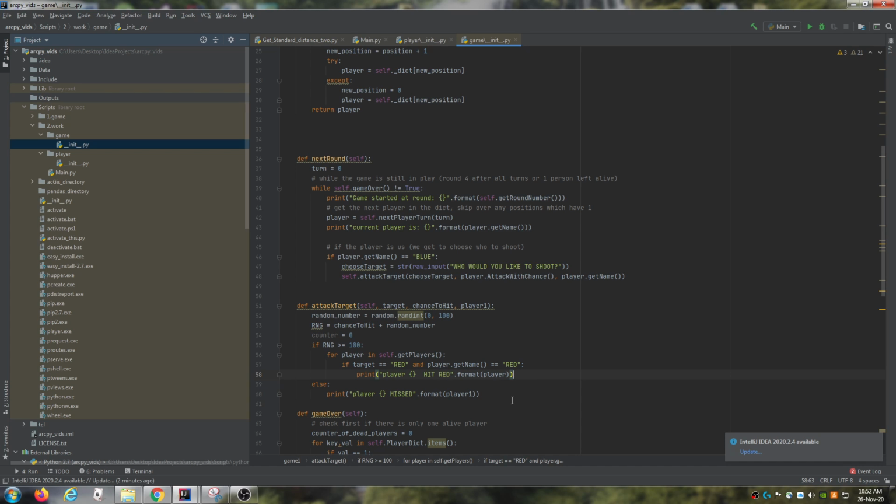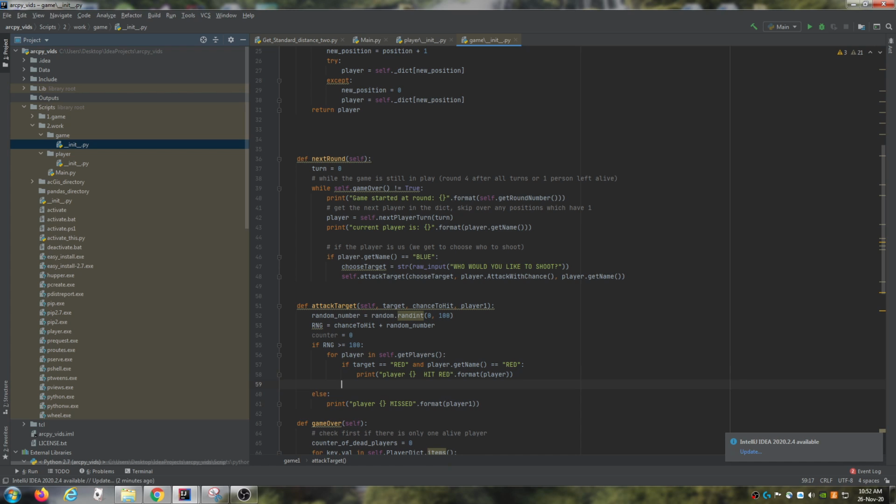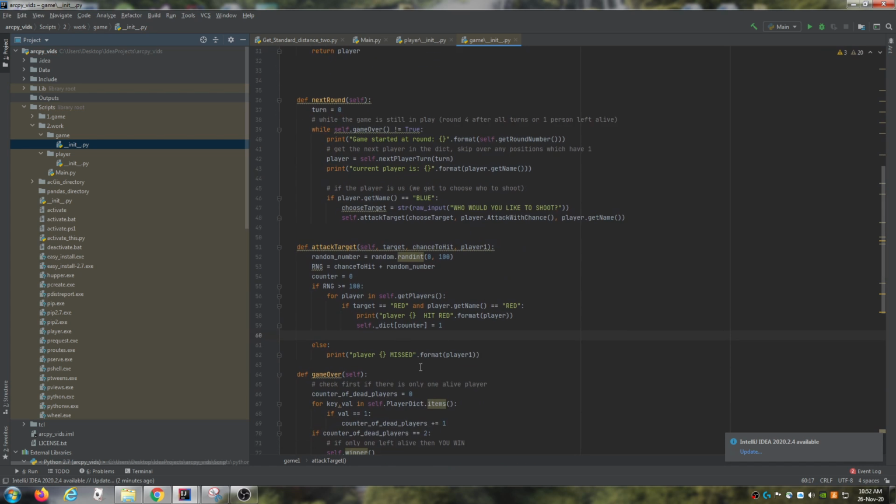Doesn't even need to be anything. And then we also need to increment the counter. Actually, we'll do that at the end. But we also need to replace that location. So if we've hit them, we need to replace that location with a 1. So we're just going to say the place at this position is equal to 1. Now I need to do this similar thing.